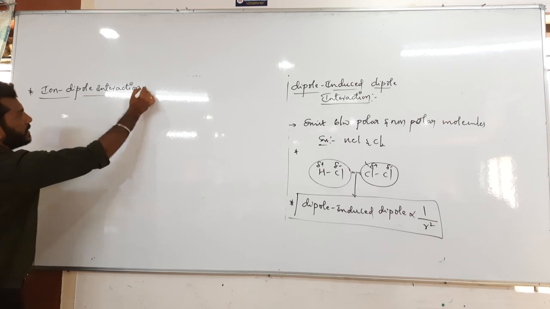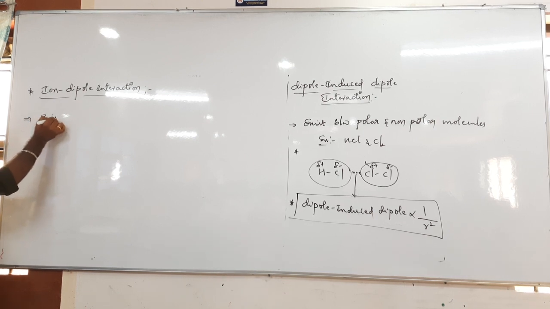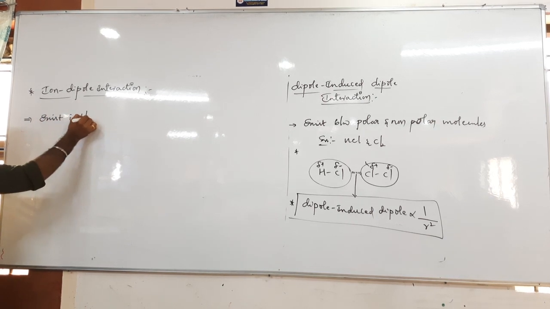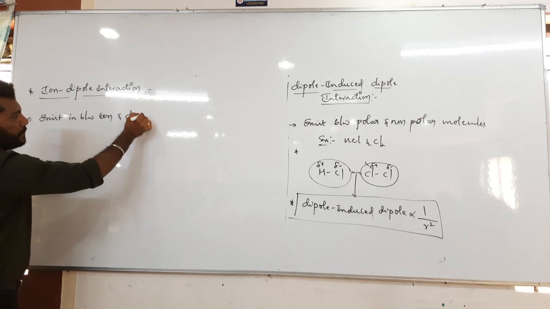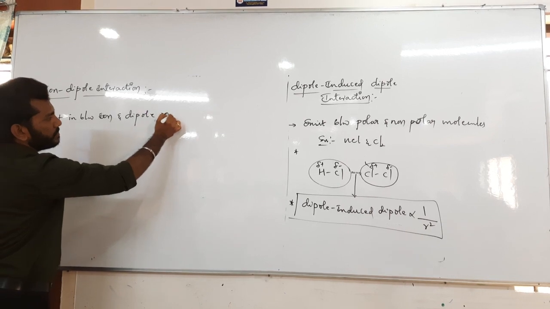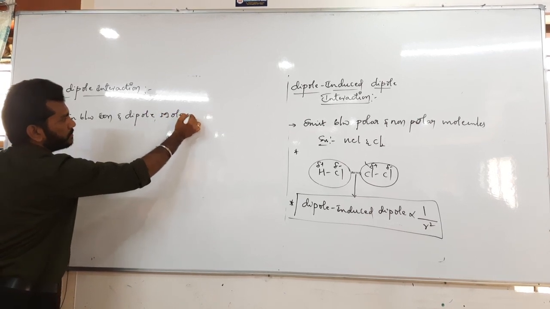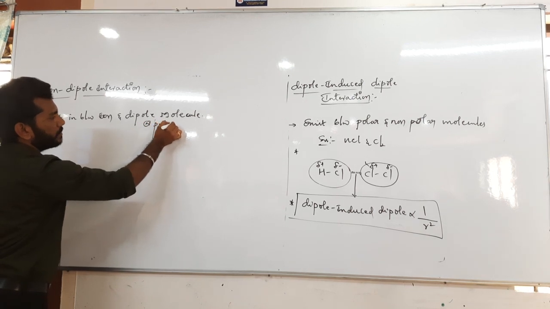So ion dipole interaction, of course, that particular interaction exists between an ion and a dipolar molecule, or we can say a polar molecule.